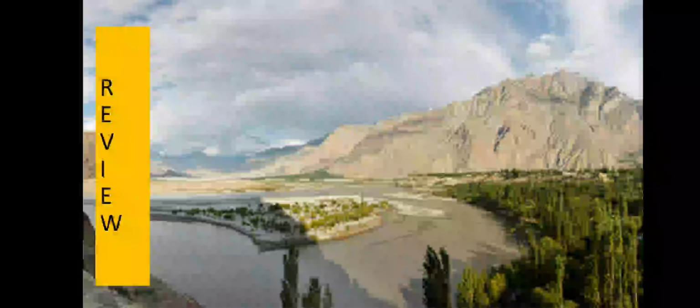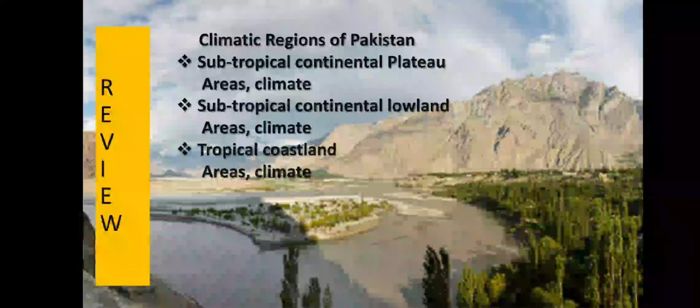Now comes the overview of today's lecture. As you know, students, today we have done our question number 4 part 2, and today's lecture started from the second climatic region of Pakistan, that is subtropical continental plateau. In the subtropical continental plateau, we have discussed the areas and climate of this region. This climatic region includes the area of Balochistan province, and in climate we have discussed that hot and dusty winds continuously blow there from May to mid-September.